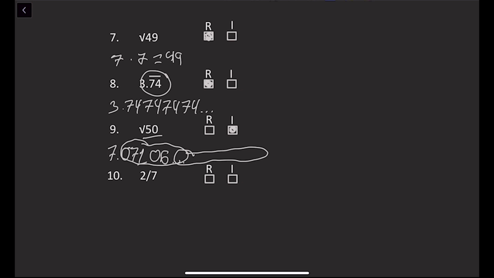Now, 2/7 can be written as, well, 2/7, which is a rational number because all fractions are rational. So 2/7 is rational.